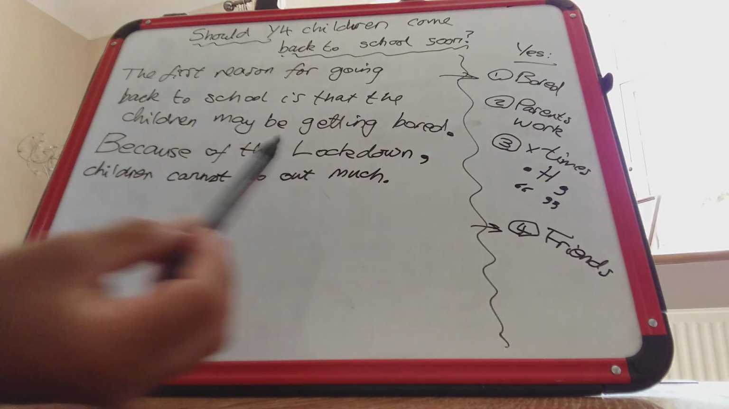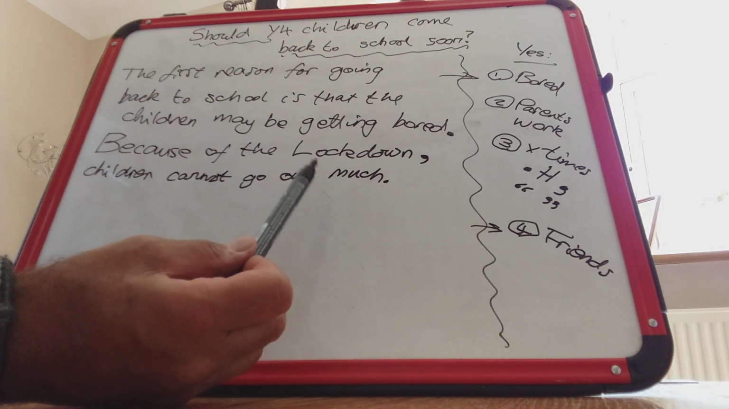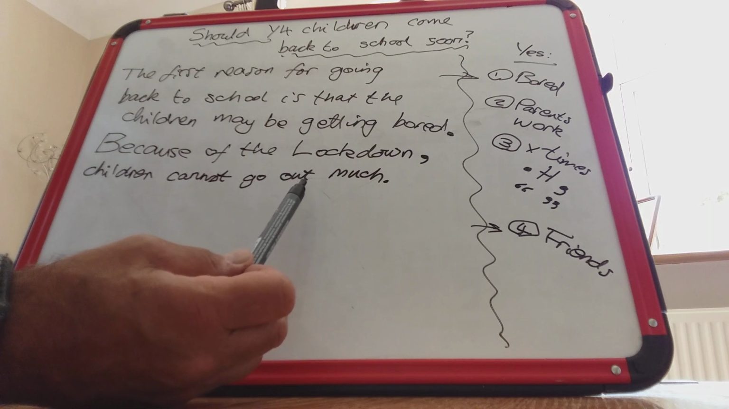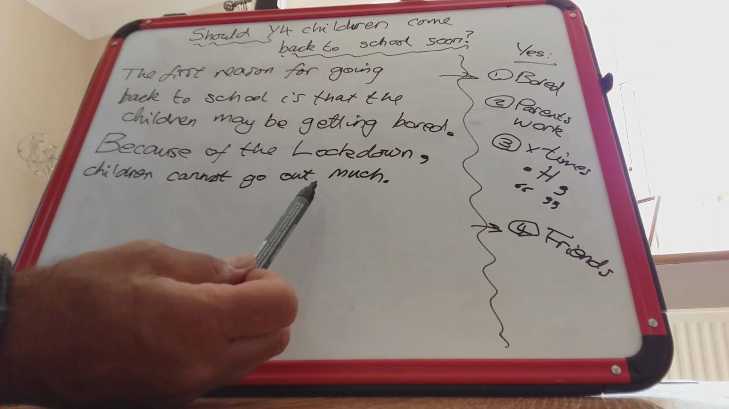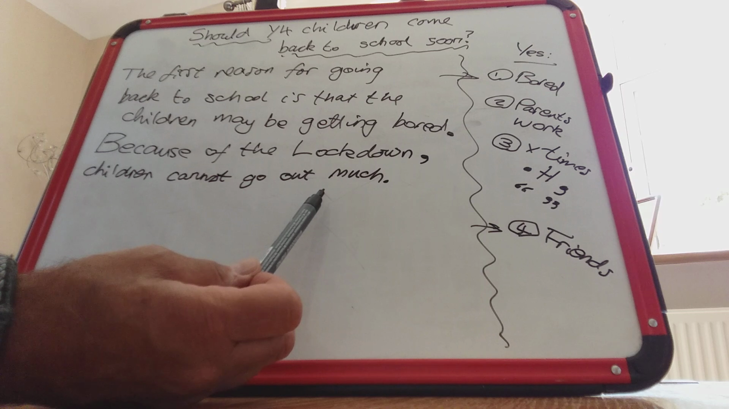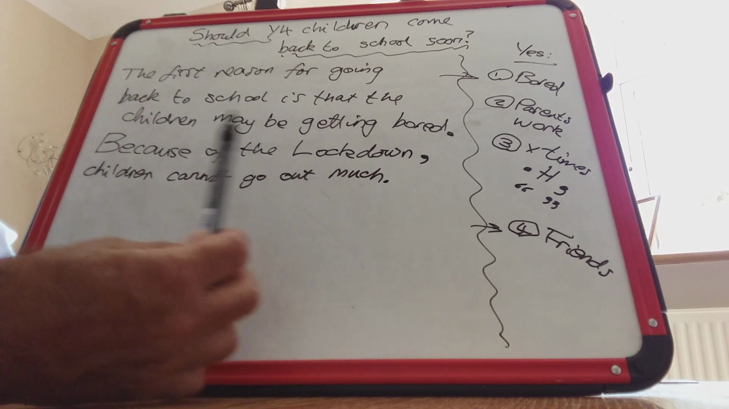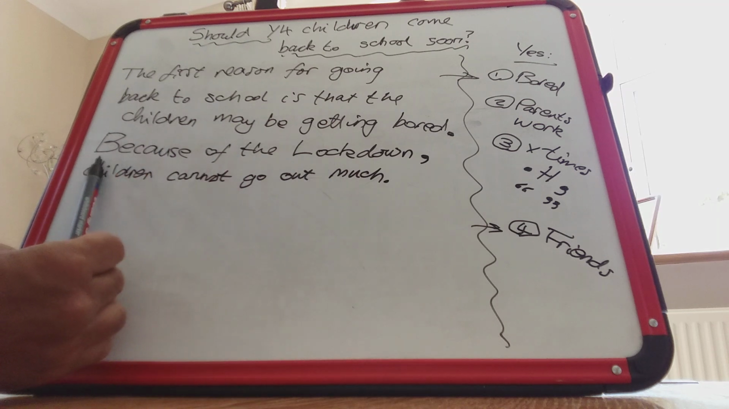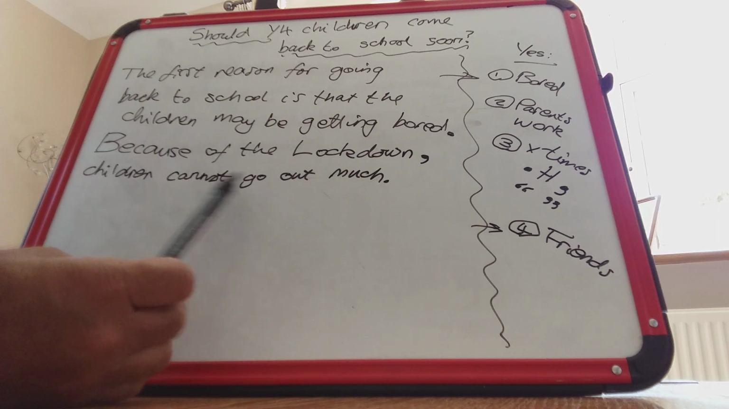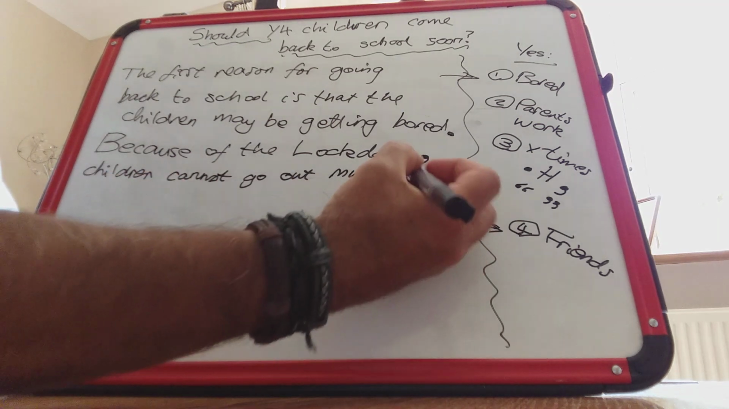Okay, now I've put they can't go out much because you are allowed to go out a little bit, and there are rules that say how long you're allowed to go out for, who you go with, who you can meet with, and things like that. So that's why I haven't said they can't go out at all. So, because of the lockdown, children cannot go out much.